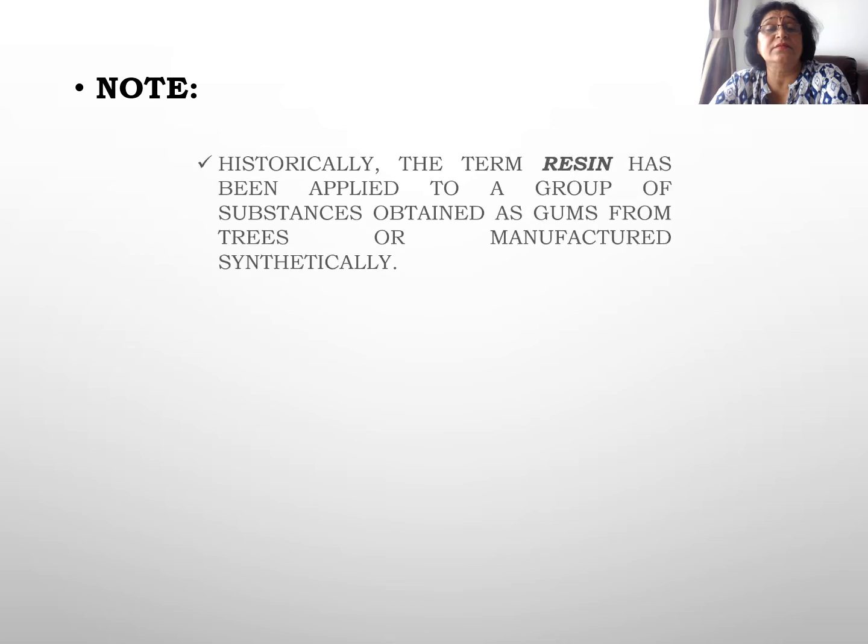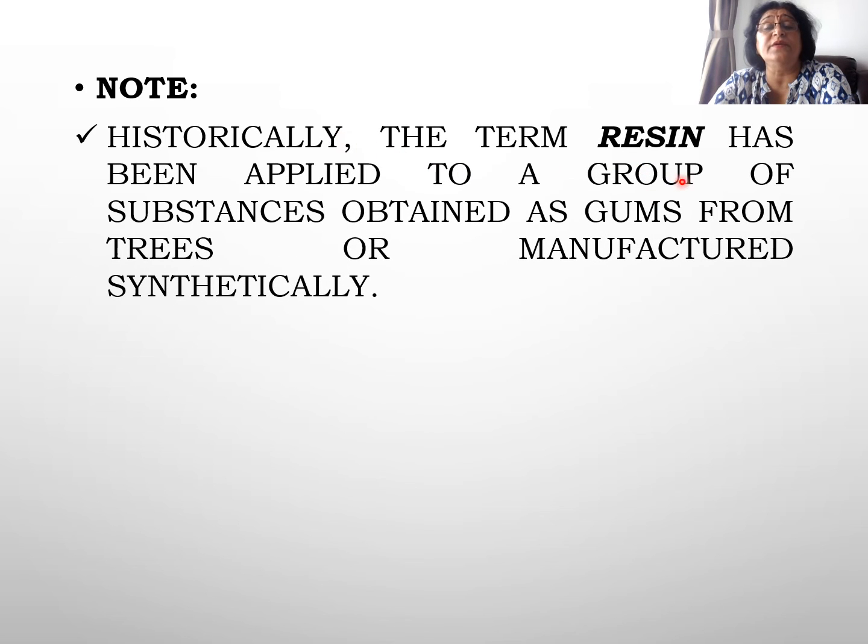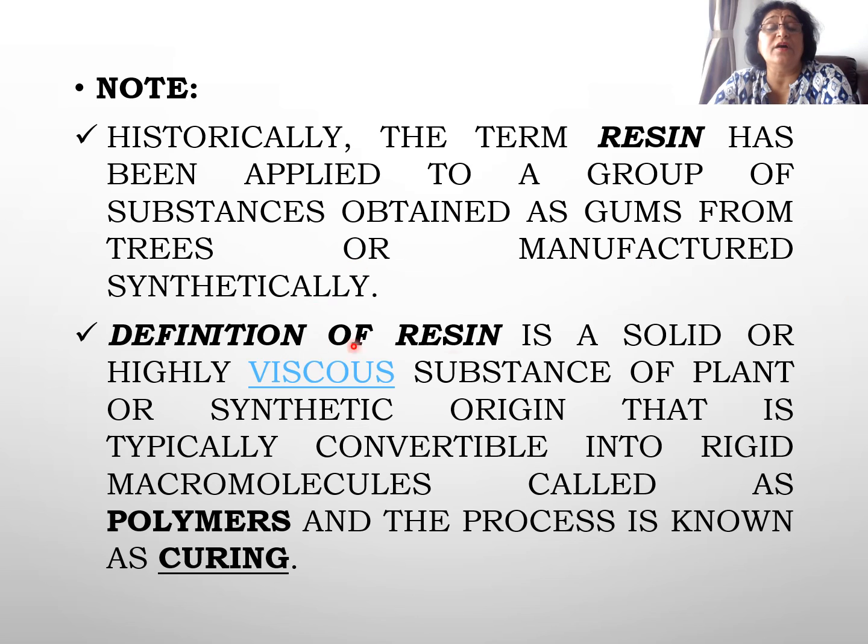Then, historically, the term resin has been applied to a group of substances that are obtained as gums from trees or manufactured synthetically. So what are resins? Resins are solid or highly viscous substances obtained from plants or of synthetic origin and are typically convertible into rigid macromolecules called polymers, and this process is called curing. So this viscous substance, left for some time, converts to the polymer and this is called curing.